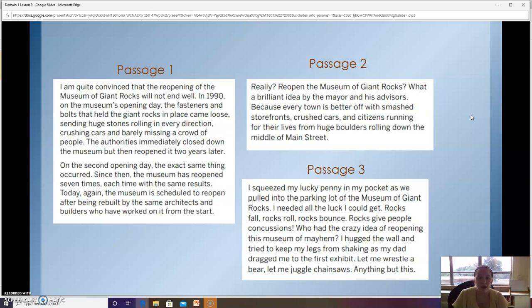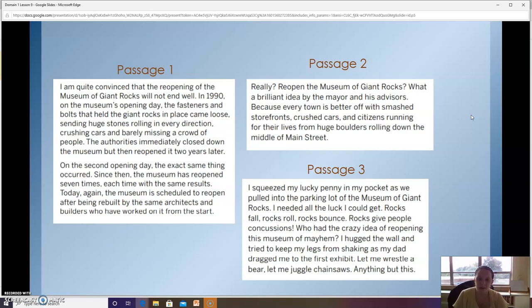Passage 3. I squeezed my lucky penny in my pocket as we pulled into the parking lot of the Museum of Giant Rocks. I needed all the luck I could get. Rocks fall, rocks roll, rocks bounce. Rocks give people concussions. Who had the crazy idea of reopening this museum of mayhem? I hugged the wall and tried to keep my legs from shaking as my dad dragged me to the first exhibit. Let me wrestle a bear, let me juggle chainsaws.